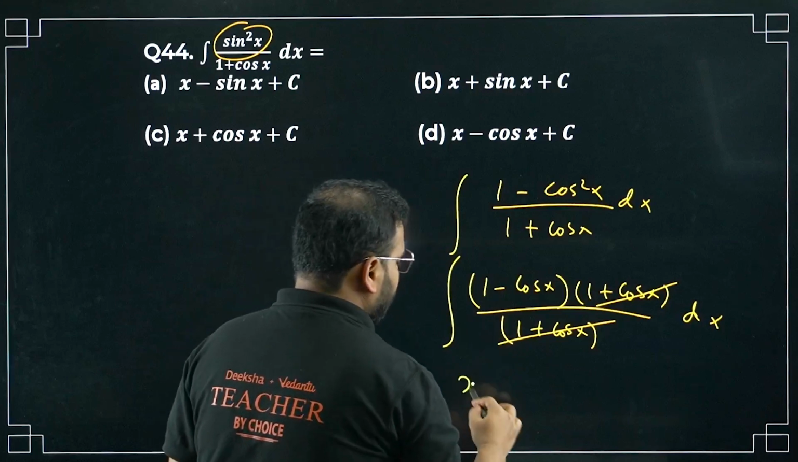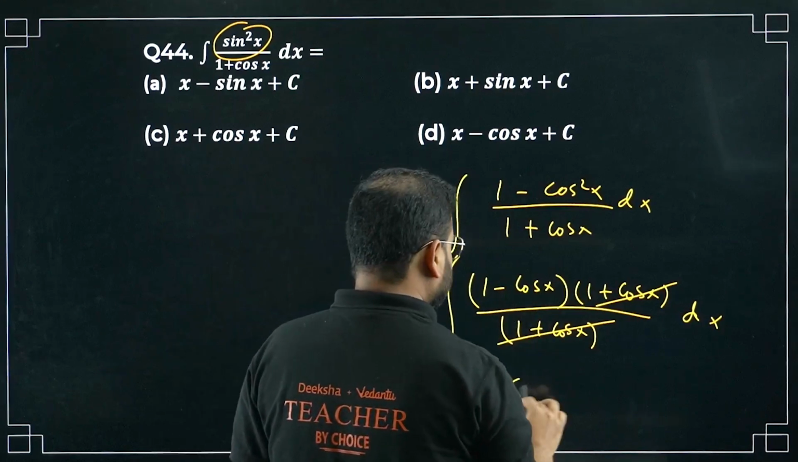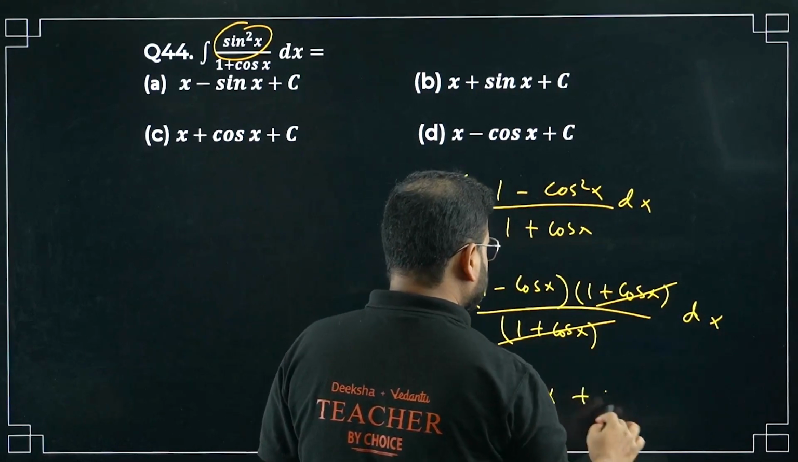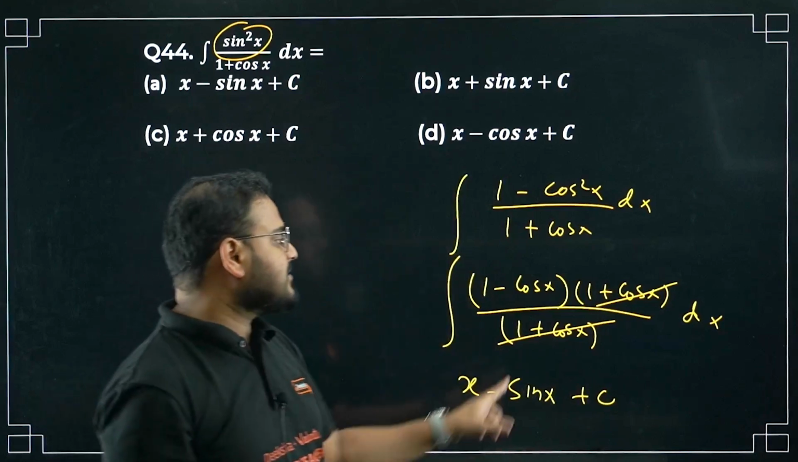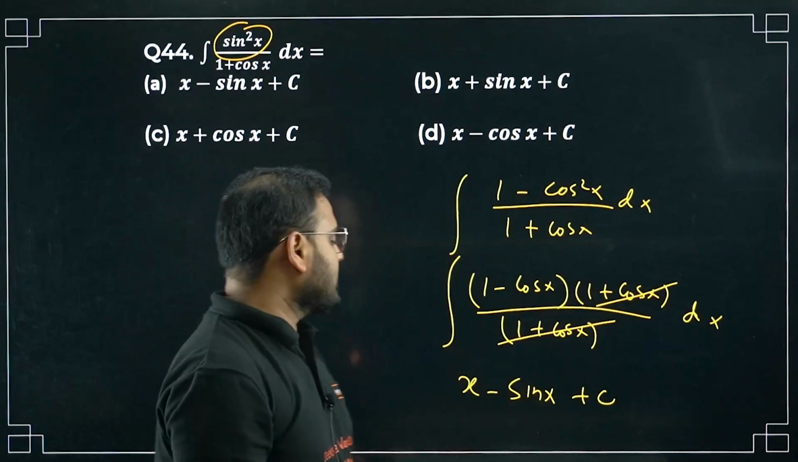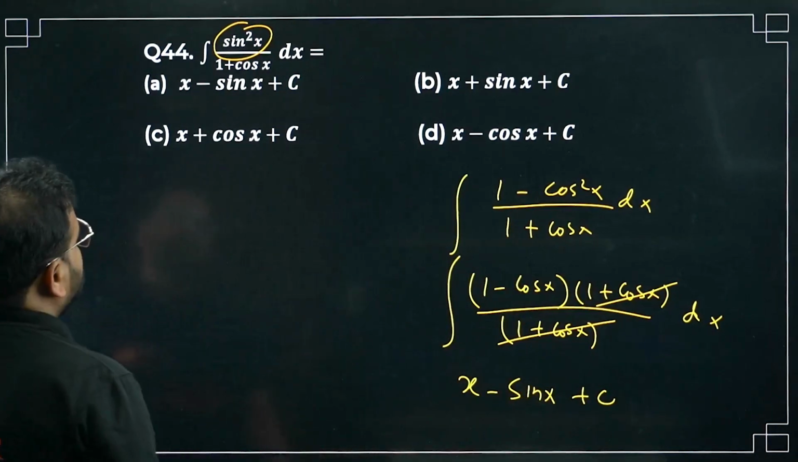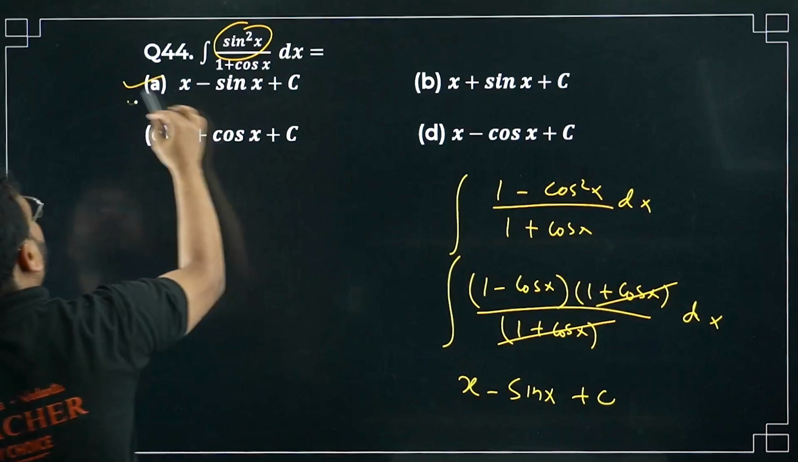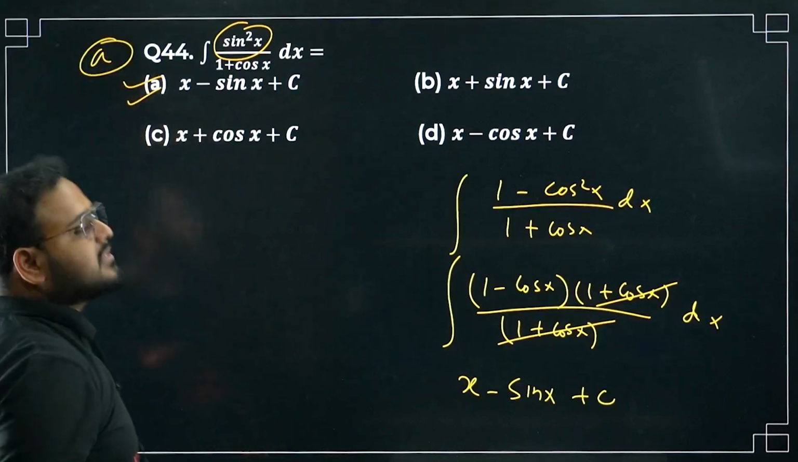Integrate 1, it will become x. Integrate cos, it will become sin x plus c. For 1 it will be x, for cos it will be simply sin. Answer is x minus sin x plus c. Option A is right. Option number A is correct.